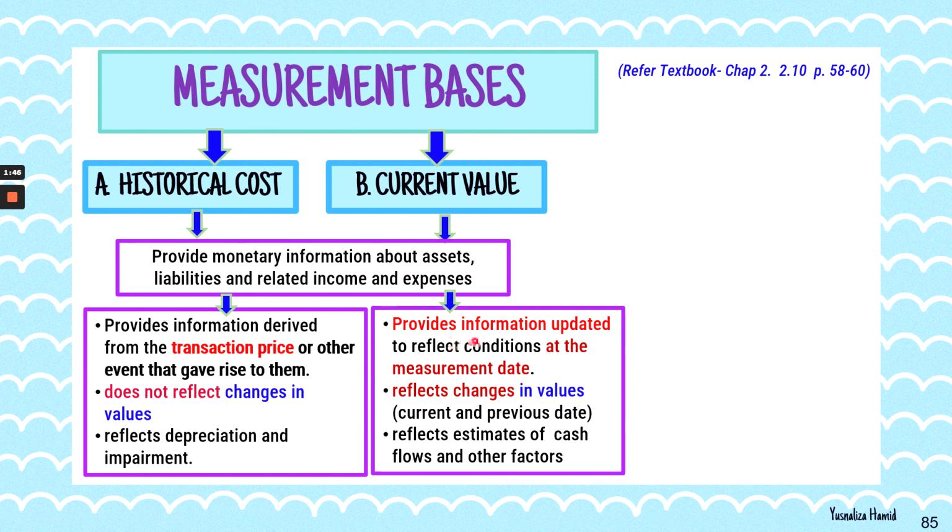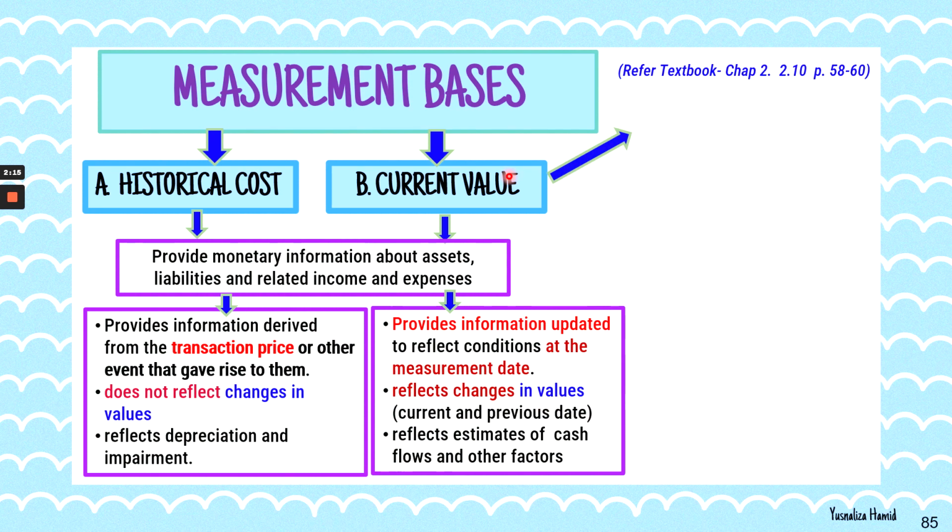Under current value, it provides information updated to reflect condition at the measurement date. And this also reflects changes. The current value will reflect changes in values, what the current value is versus what the values were in the previous year or at a previous date. And thus, it also will reflect the estimates of the cash flows and other factors deemed necessary by the company.